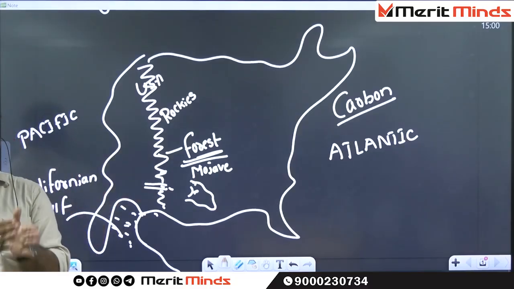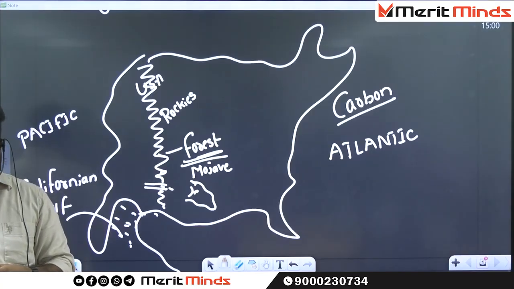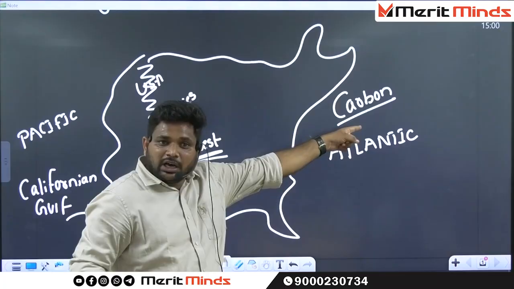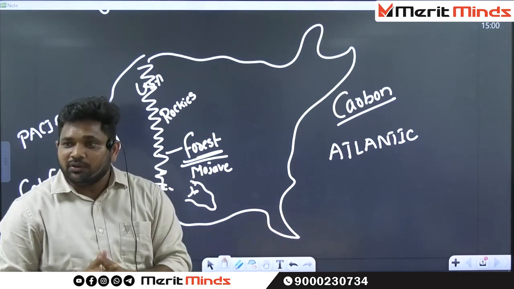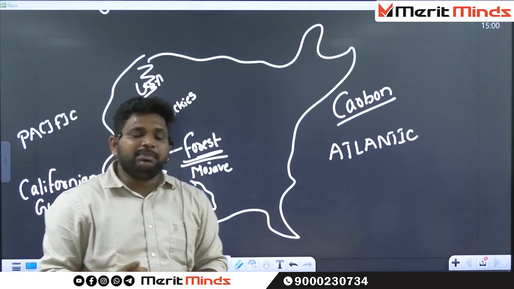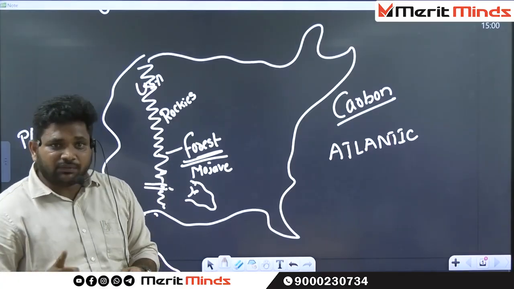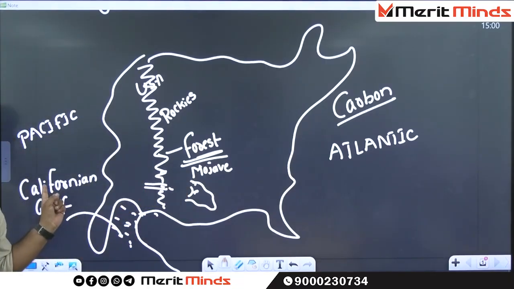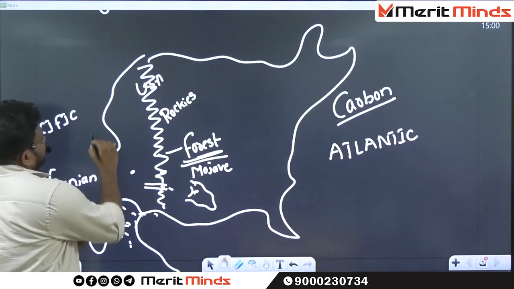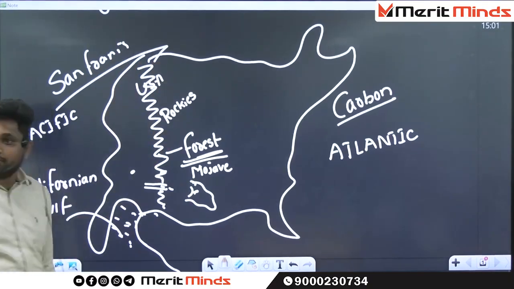Frictional force. Whenever the frictional force is exerted, what is it generating? Heat is generated. But what is this material? Carbon. If you add heat, within no time that particular forest comes under fire. That mechanism is called forest fires. That is the reason why the Santa Ana winds are responsible for forest fires in which region? Californian region. Near California, exactly here, you can find one important city called San Francisco.